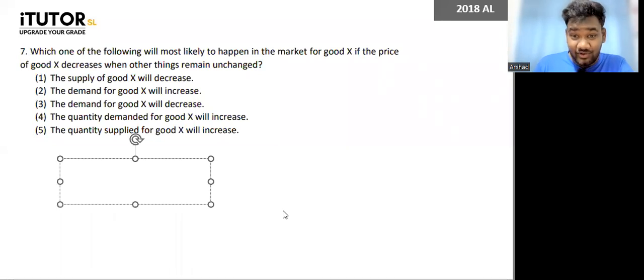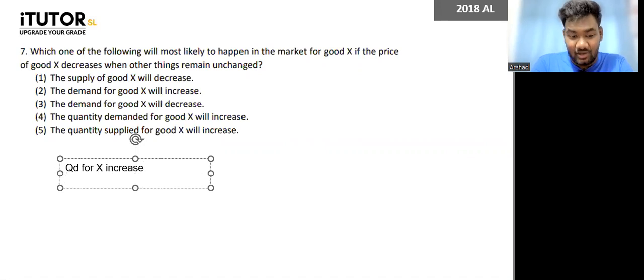If the price of good X decreases, one thing that can happen is the quantity demanded for X can increase. The quantity supplied for X can decrease, or maybe a substitute or a complement can get affected.